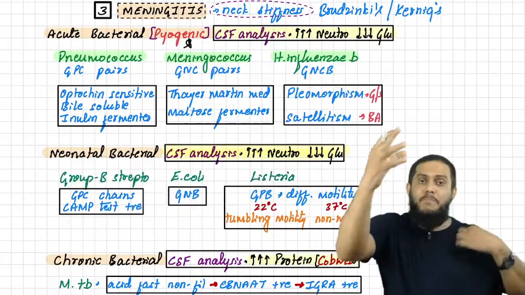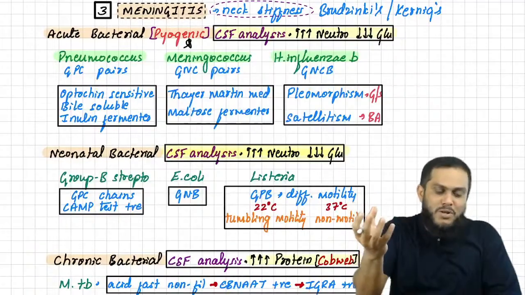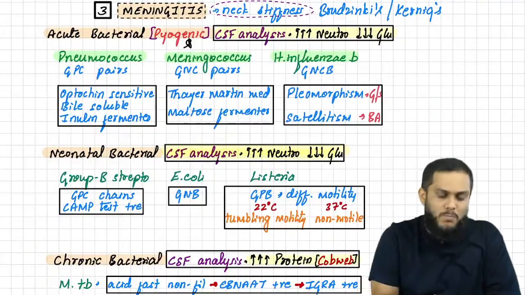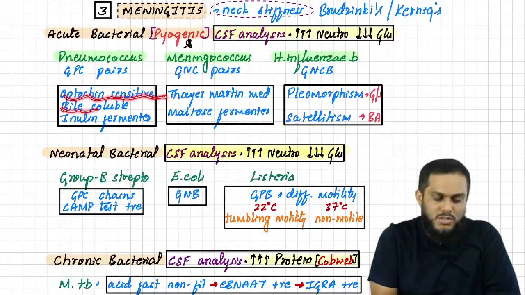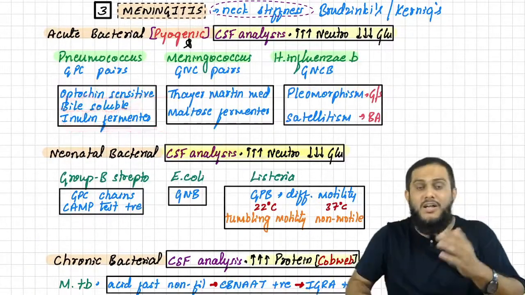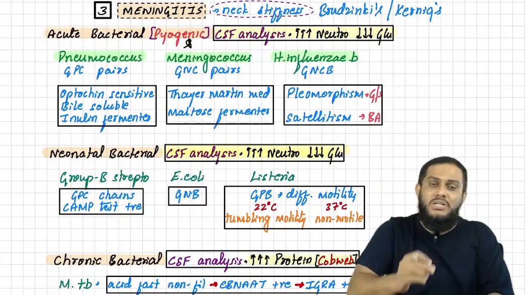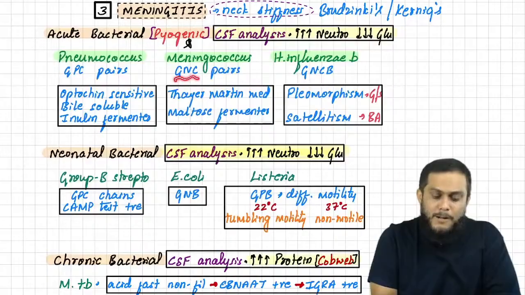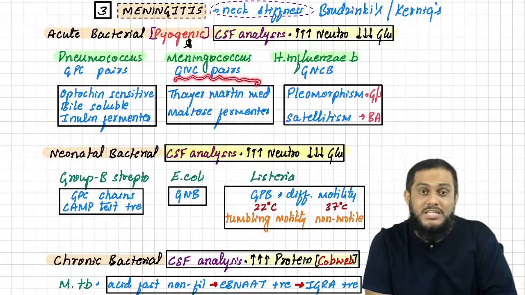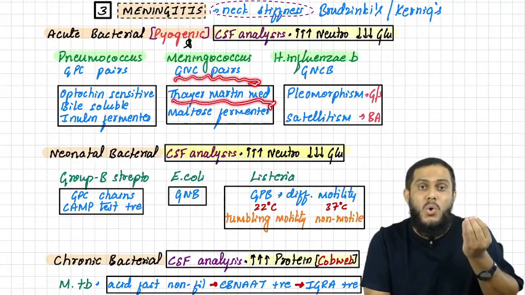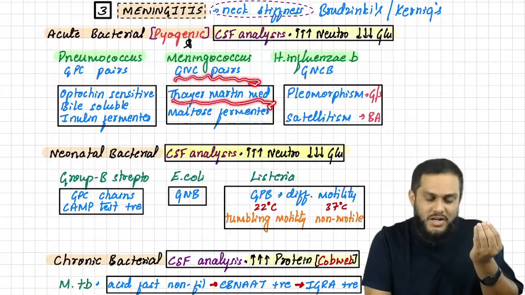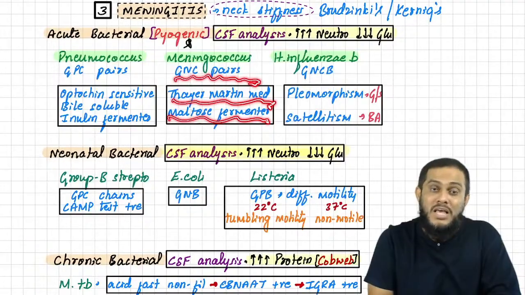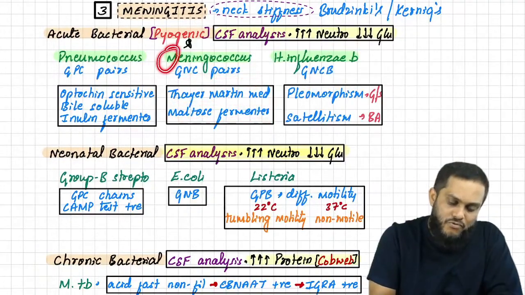A patient is suffering from meningitis. A CSF sample was taken, and the CSF sample showed gram-positive cocci, which is optochin sensitive, bile soluble, inulin fermenter. Confirmed, it is pneumococcus. Another patient is suffering from meningitis. A CSF sample was taken and showed gram-negative cocci in pairs, which grew on Thayer Martin medium and is a maltose fermenter. Confirmed, meningococcus. Always tell students, remember M for M.